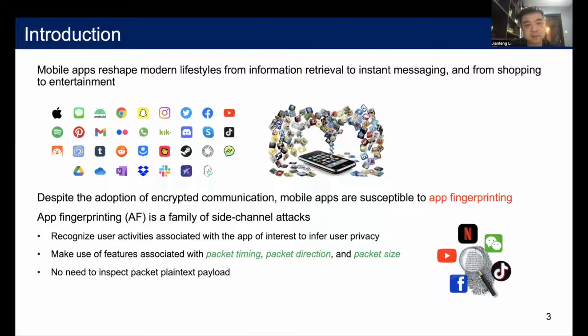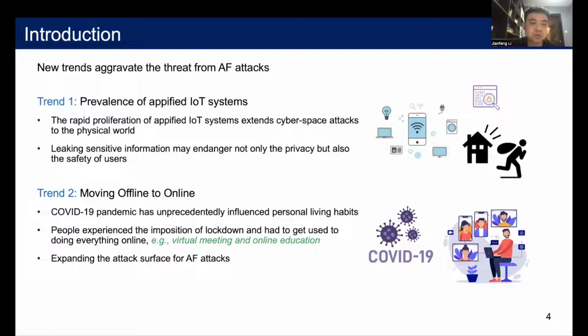They only make use of features extracted from packet timing, packet direction, and packet size without using packet payload. So network encryption becomes useless for app fingerprinting. The threat from AF attacks is increasing.